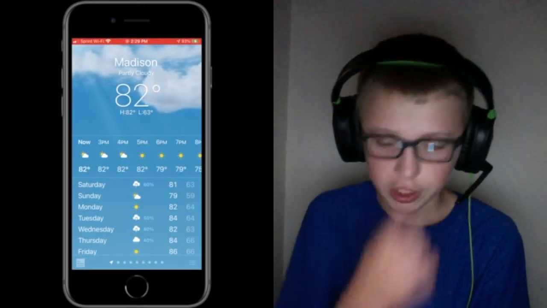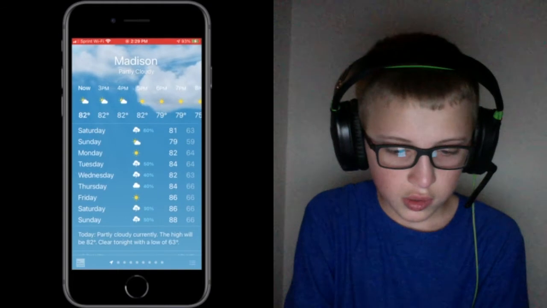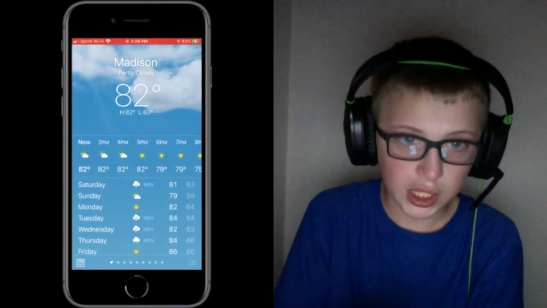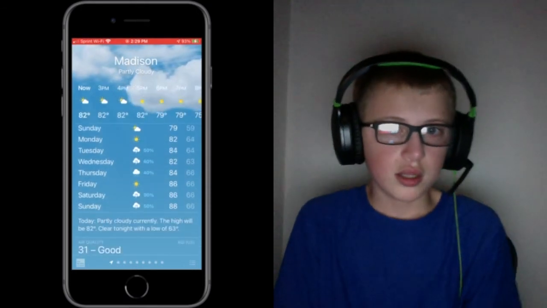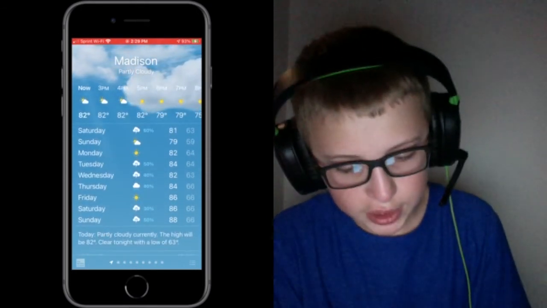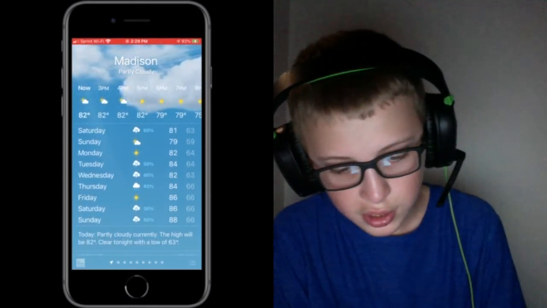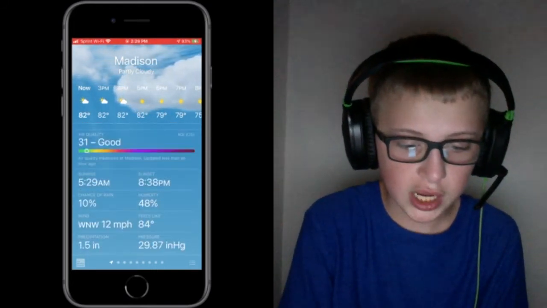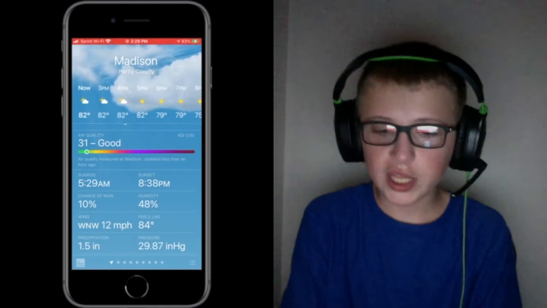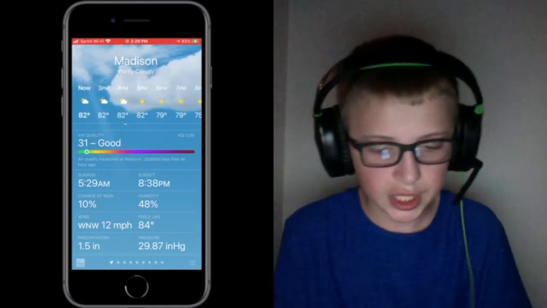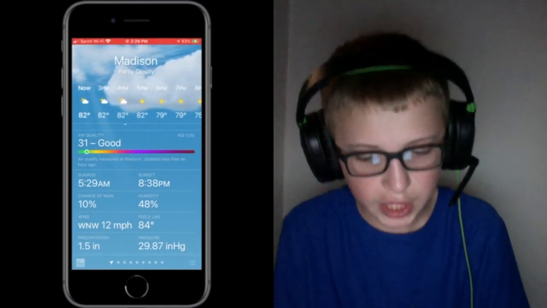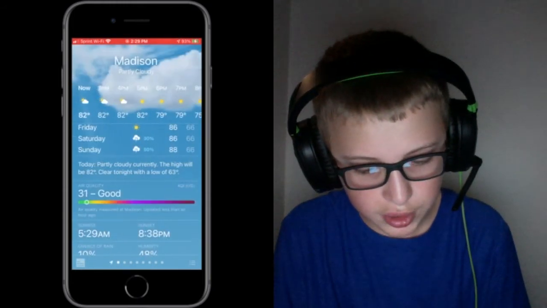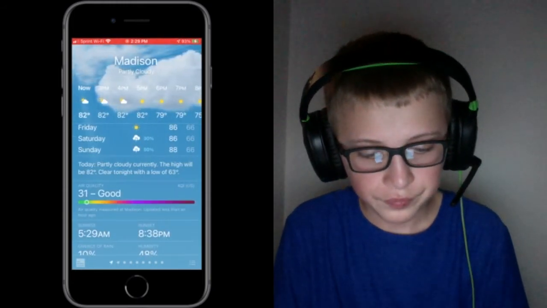This has been done before in Dark Sky and AccuWeather. And it also will now display severe weather alerts. This is really nice. The multi-day forecast right here now displays the precipitation chance. So you can see if it's going to rain, how much. The one they actually didn't even show on their website is this air quality meter right here. That is brand new. You can also find it in Maps, but it's more detailed in the weather app.